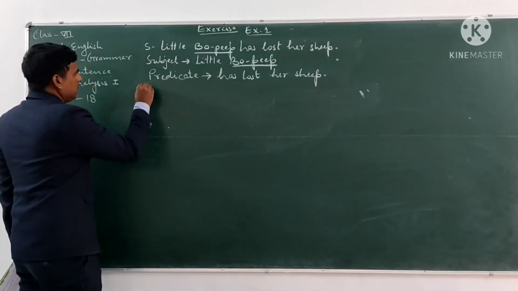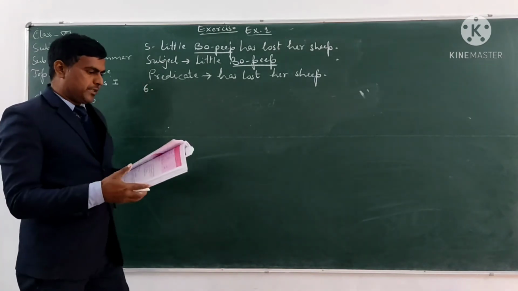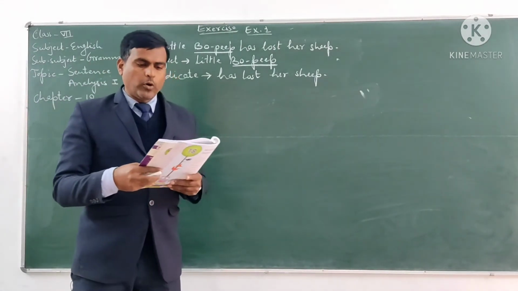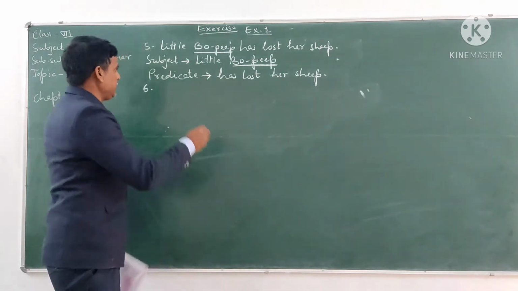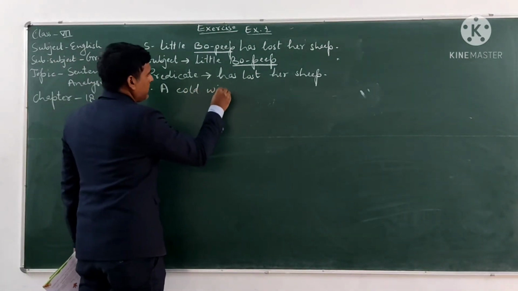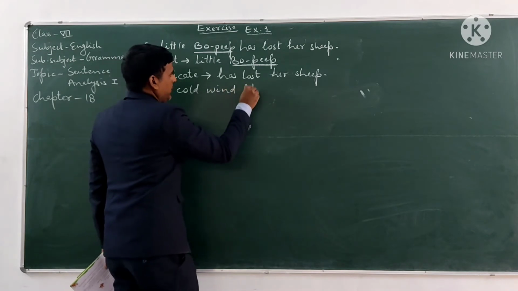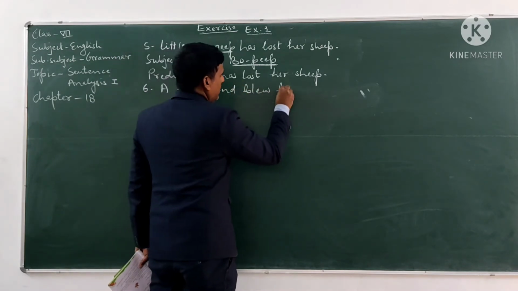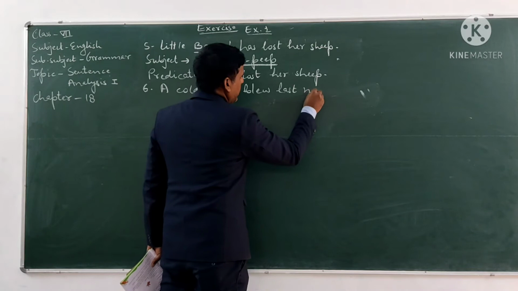And sentence number 6 is: a cold wind blew last night.